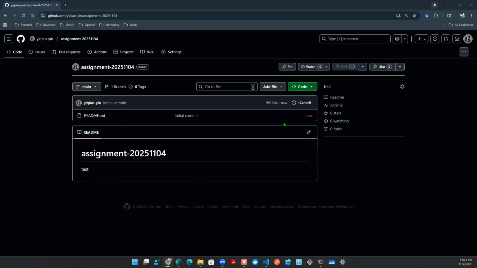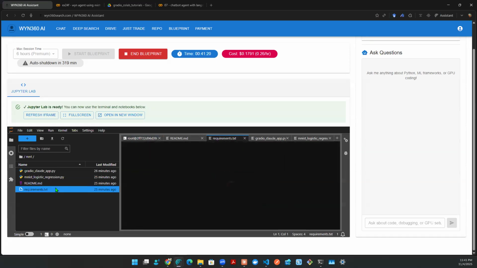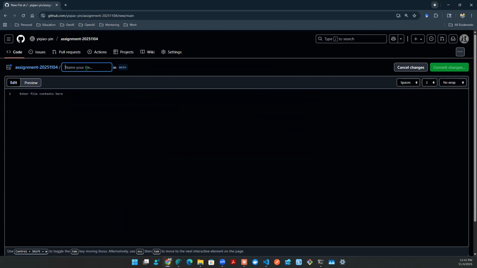And then it's a matter of copy paste, right? So let's do this nice and easy. First thing we're going to do is the requirements. So let's add a file. Let's say requirements.